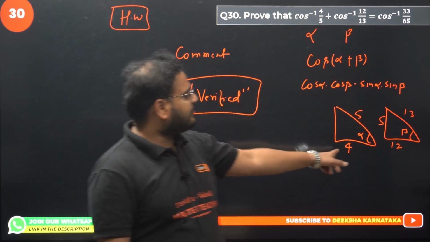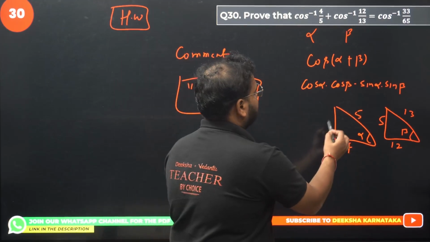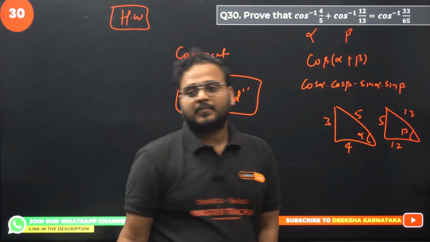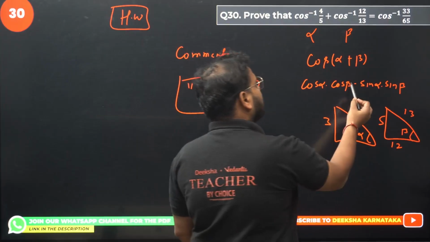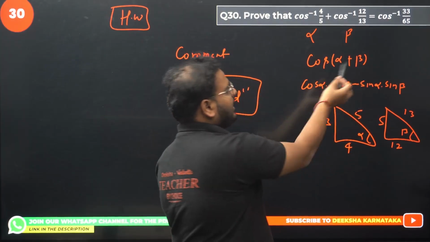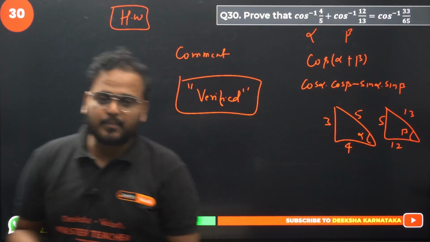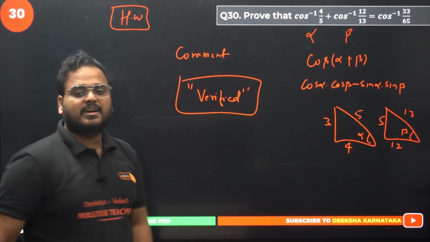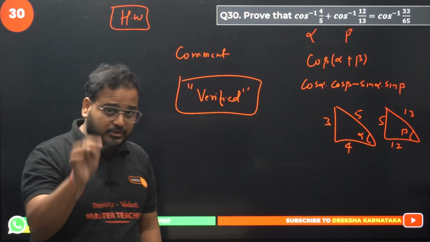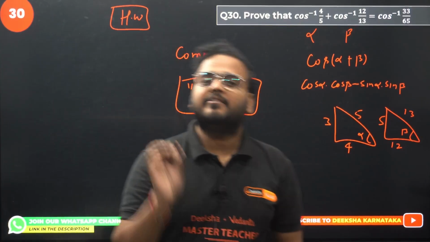So from here you can find sine of alpha, sine of beta. This will become 3, right? Find that, use over here and then take inverse. You'll get cos inverse of this value. Please try to solve this first, okay? Please check it and you'll get verified. Comment section should be written there. Question number 30, verified, sir.